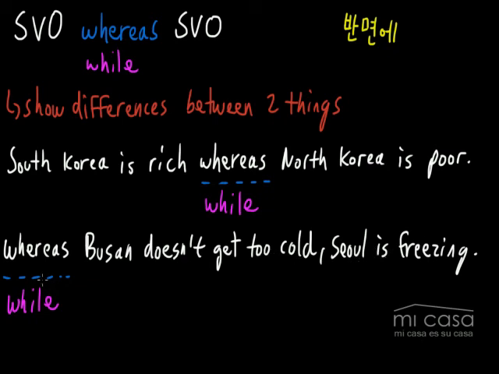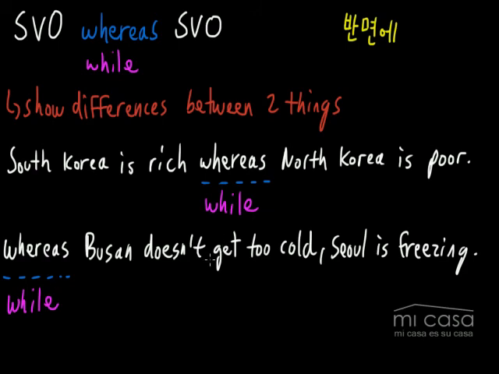So again, you have to be careful when you're using while, because sometimes in certain sentences, even this one, it might sound a bit confusing. So just be careful about that. And honestly, when you're speaking, I really recommend whereas. I think this is the most natural, the easiest to use, and it won't confuse anyone. So, I think whereas is great.